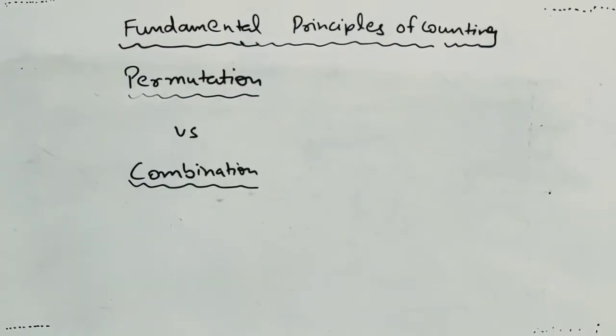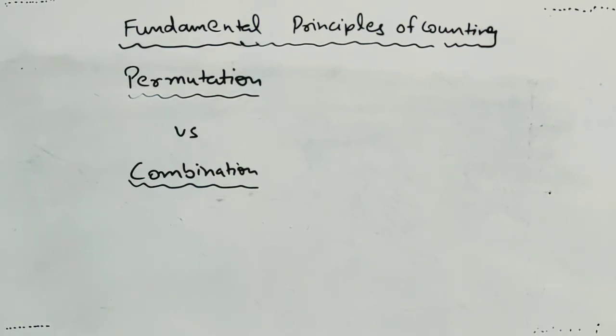Now the question arises, what's the difference between permutation and combination? Permutation refers to different number of arrangements that can be formed out of n elements by taking r elements at a time, while combination refers to different number of selections or groups that can be formed out of n elements by taking r elements at a time.